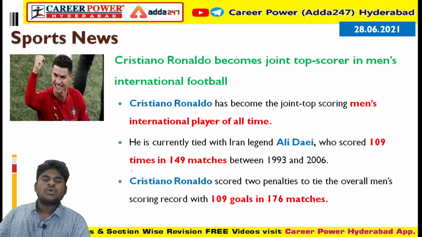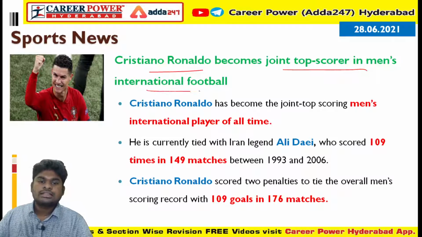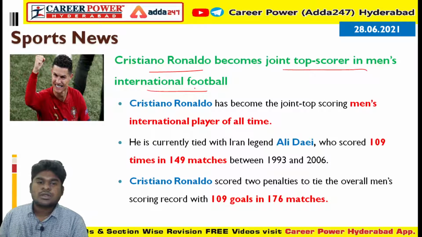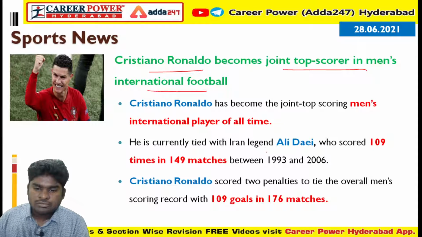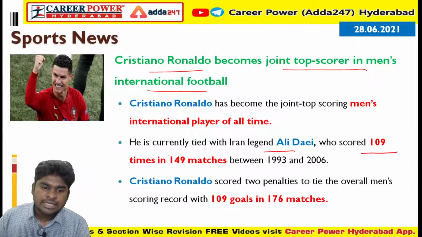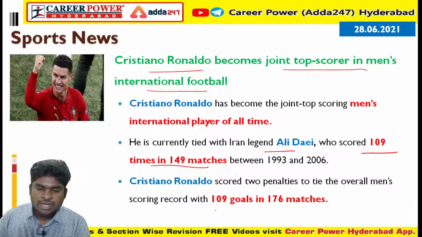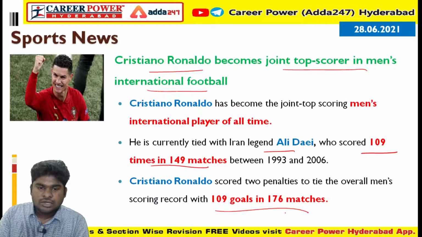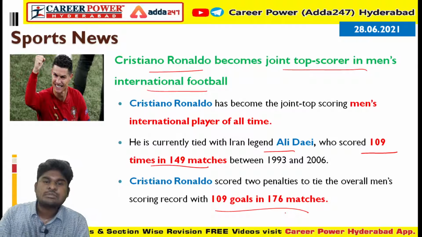So now comes to sports news, where Cristiano Ronaldo becomes the joint top scorer in the men's international football. He is sharing this feat with Ali Dia of Iran, who scored 109 goals in 159 matches, and Cristiano Ronaldo also scored 109 goals in 176 matches. So Cristiano Ronaldo and Ali Dia are both sharing first place in the top scorers in the men's international